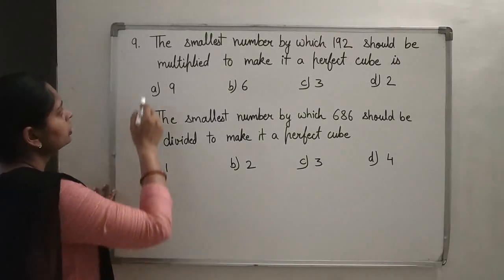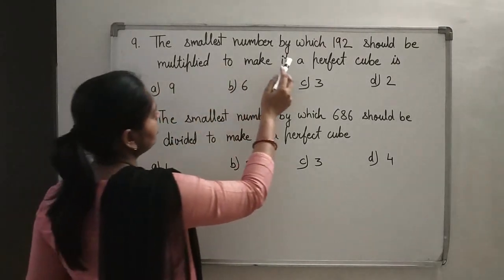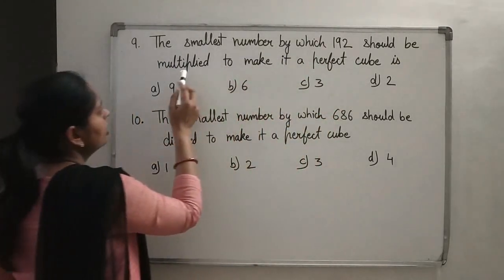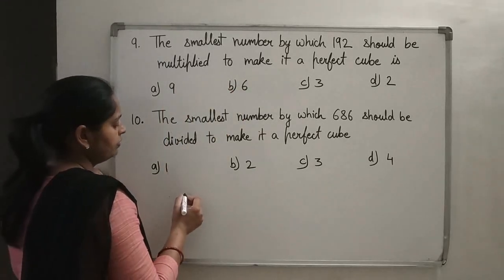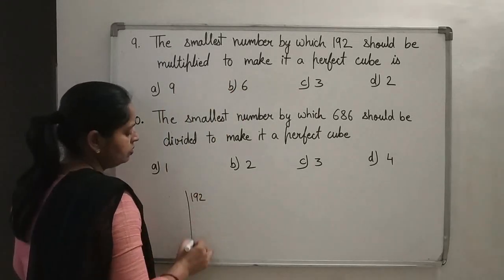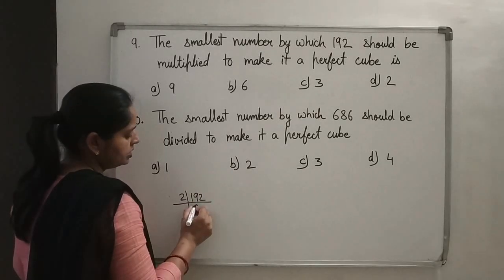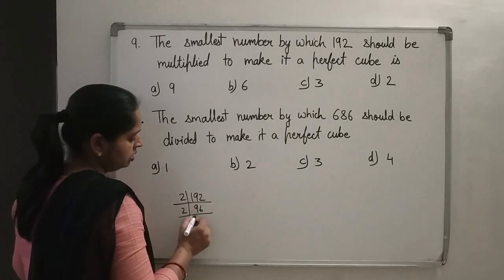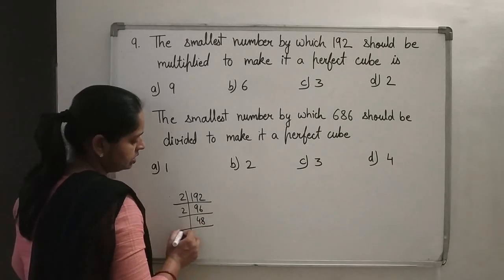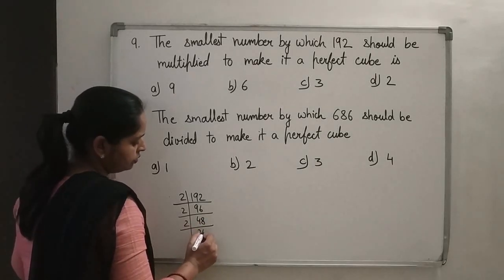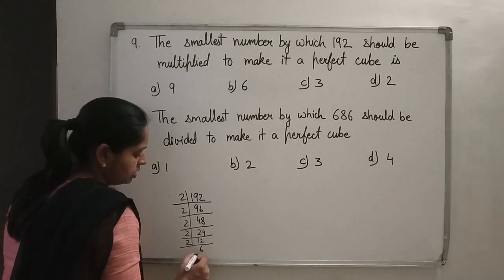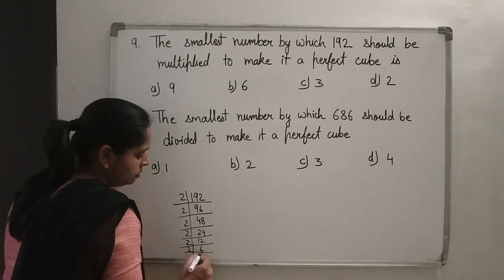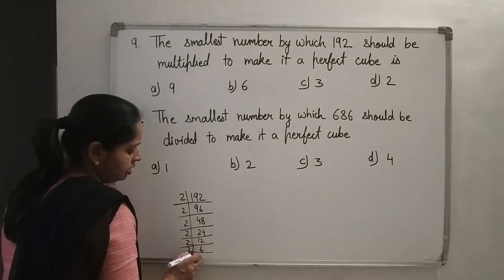Okay. Now see the 9th question. The smallest number by which 192 should be multiplied to make it a perfect cube. So for this we have to do the prime factorization. 192. 2 9s is 18. 2 6s are 12. 2 4s are 8. 2 8s are 16. 2 2s are 4. 2 4s are 8. 2 12s are, 2 6s are, 2 3s are. Right? So we are having 3 1s are here.